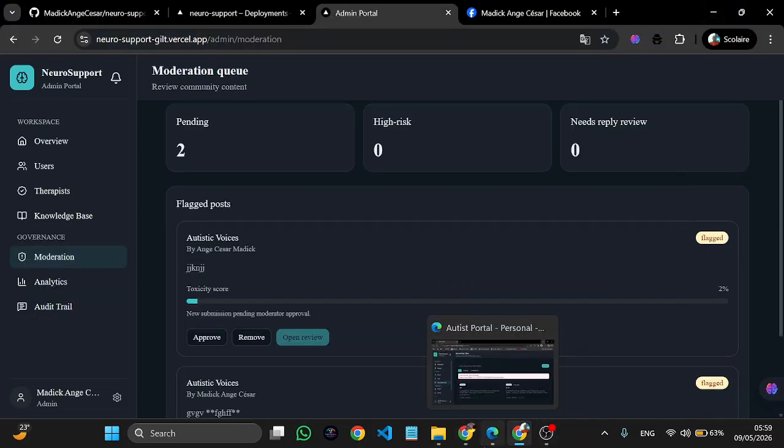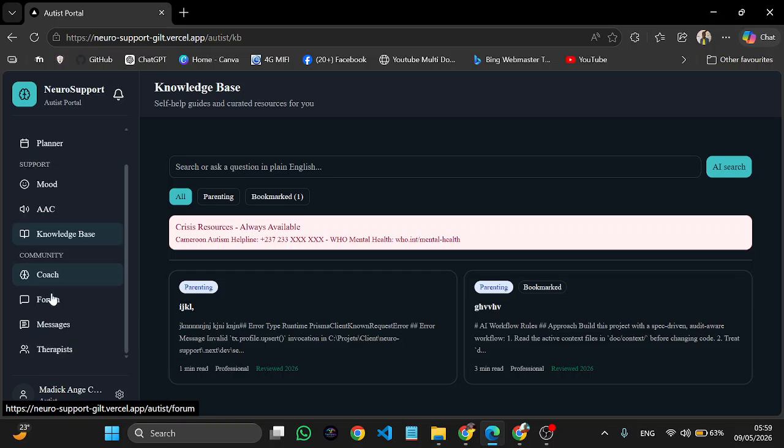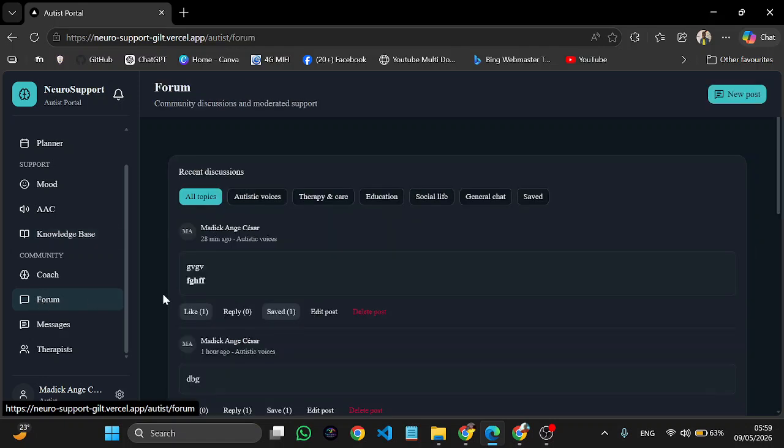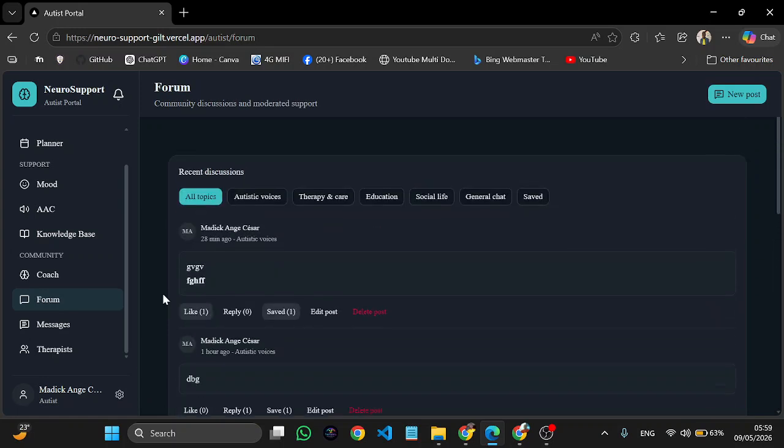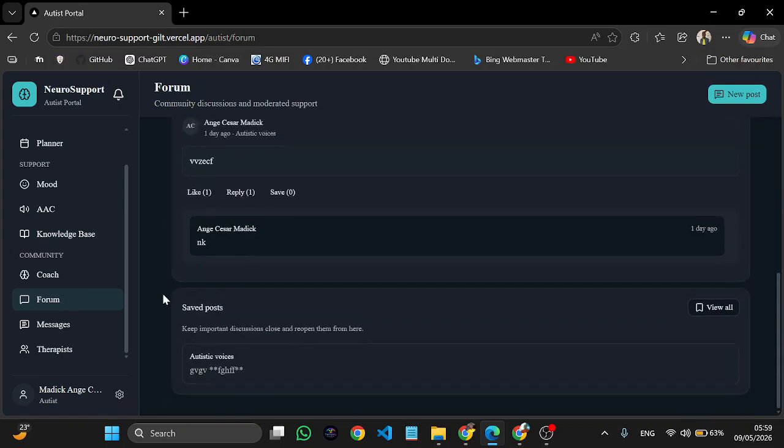Reason why that post cannot be seen on the autist forum. So if he verifies the post and finds it to be an appropriate one, my internet connection is quite slow, sorry, you're able to see the post here, but for now you cannot see that post.